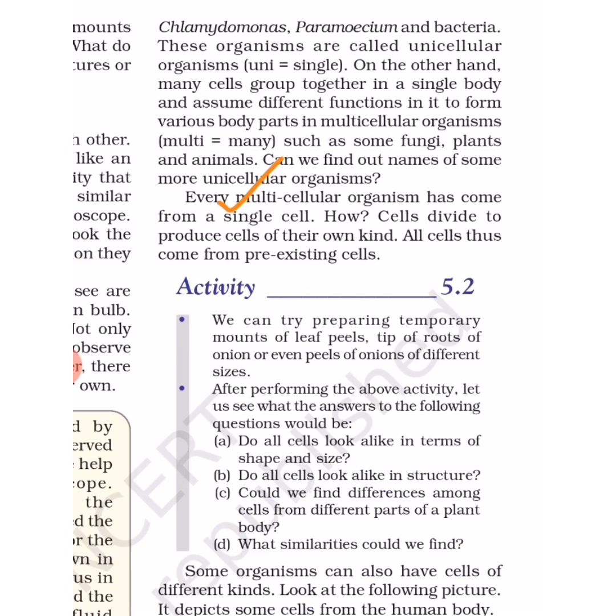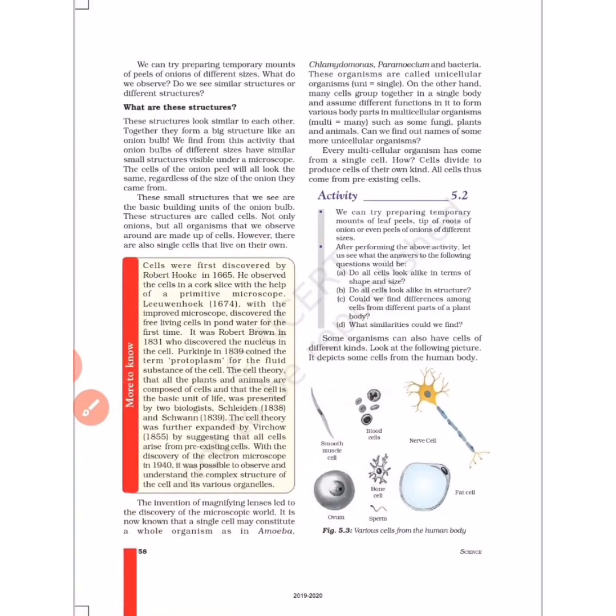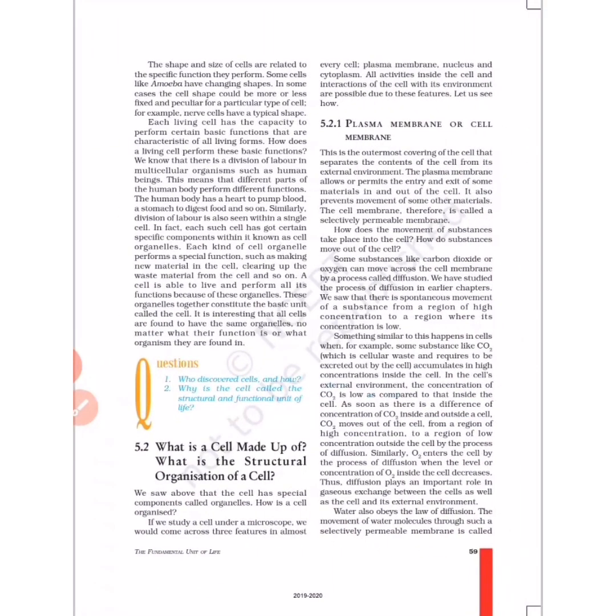And few organisms which have many cells, two or more cells, their body is made up of two or more cells, they are called the multicellular organisms. So humans come under the category of multicellular organisms, and plants, animals and fungi all come under the category of the multicellular organisms.